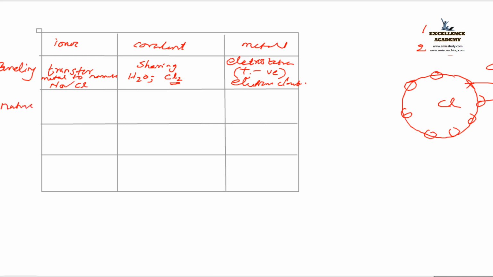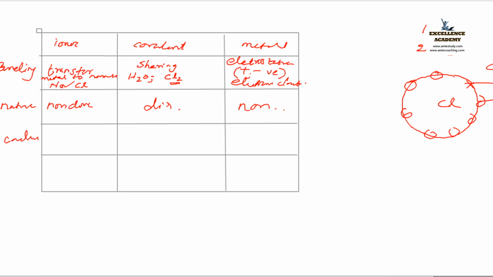Next is nature. What about the directional nature of the ionic bond? Non-directional. What about the case of a covalent bond? Directional. What about the metallic bond? Non-directional.